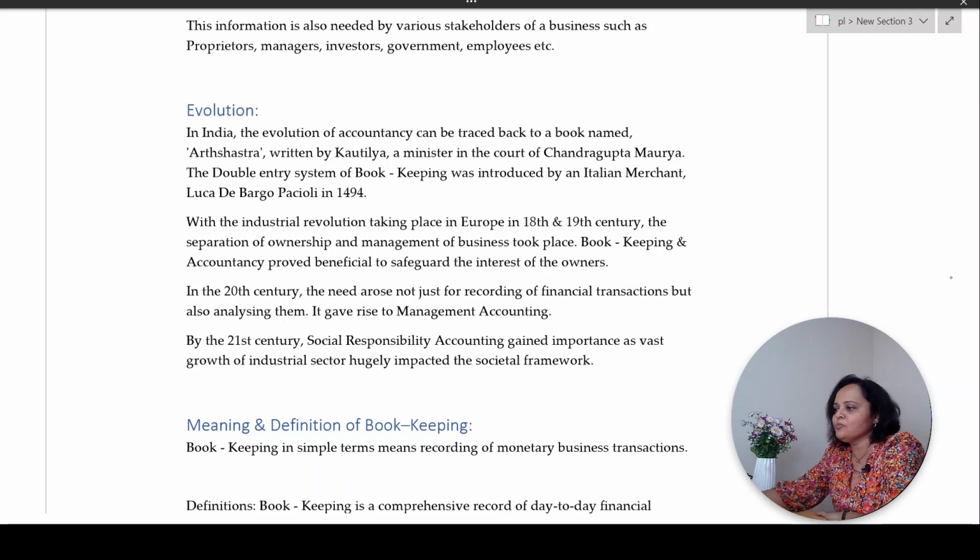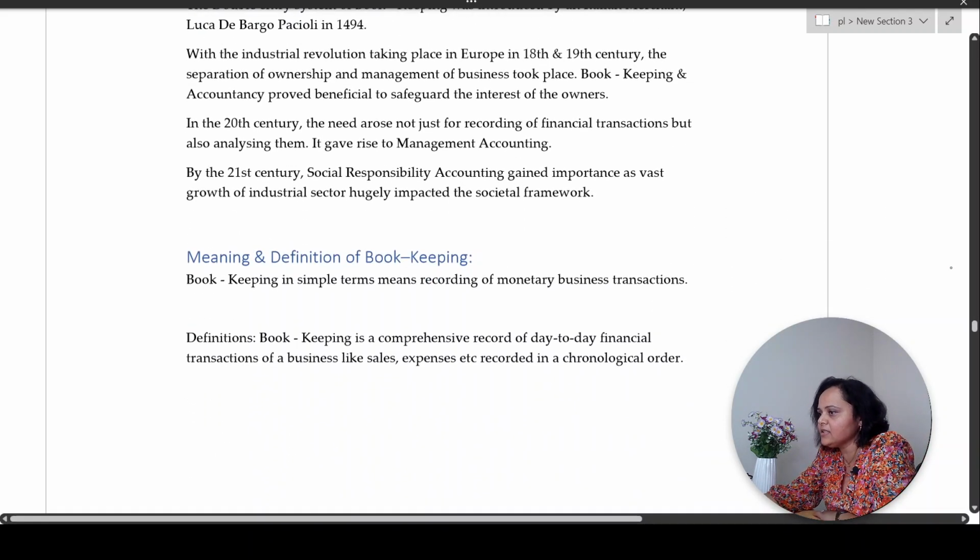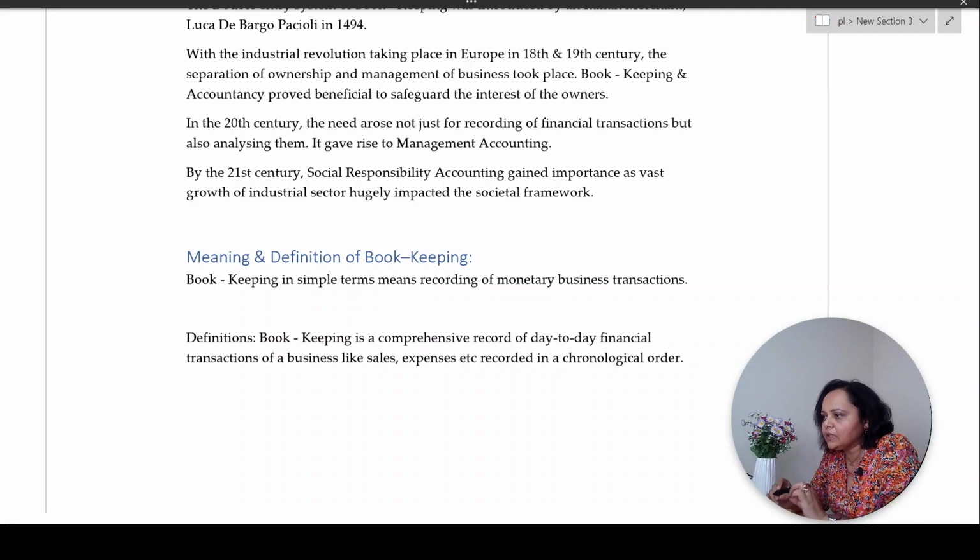Correct? Now let us move on to the next heading in this chapter, which is basically the definition of bookkeeping. Bookkeeping in simple terms means recording financial transactions of a business, recording transactions where money is involved in a business. Correct? So, bookkeeping is simply a comprehensive record of daily transactions where money value is involved. Correct?